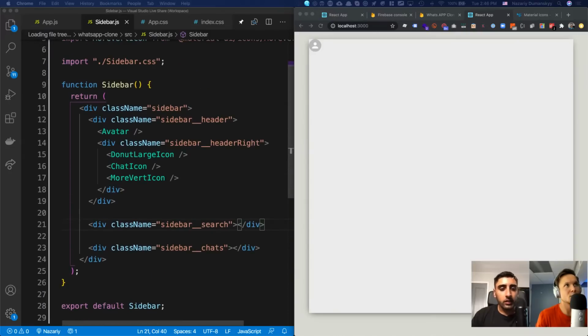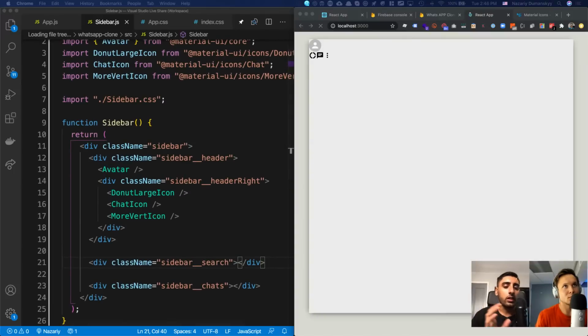So we've got the donut large, and the donut large is for like WhatsApp stories. The chat icon is for like if you're going to create a new chat or something, and then the more vertical icon is for the three dots. Got it. Yeah. So that's how we get that. So now what we're going to do is to get that styled correctly, let's go ahead and actually dive into